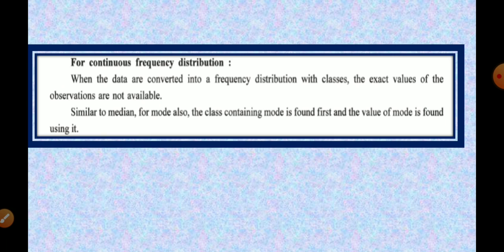So, as for median, for mode also the class containing the mode is to be found first. Our first step will be to find the modal class, and then we will find the value of mode by using that modal class. Let us see one example, you will understand more. By looking at just theory, you will not be able to understand, so let us solve the example.